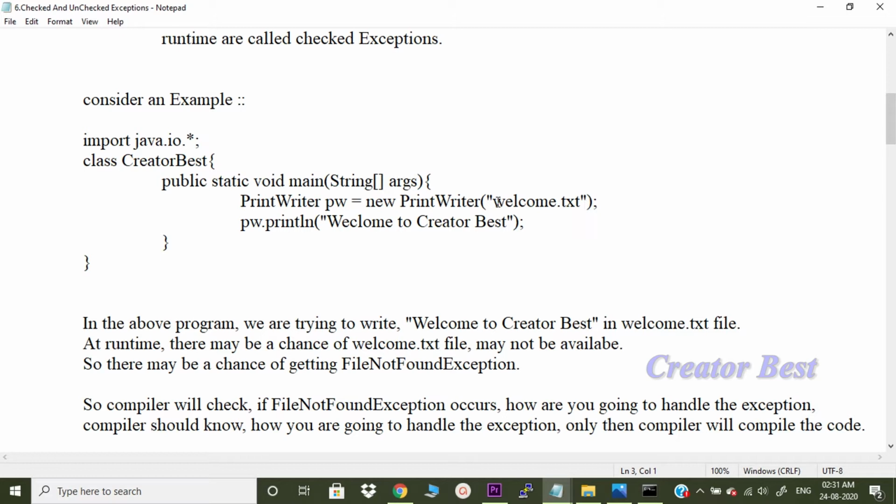In the above program, at runtime, there may be a chance that the welcome.txt file is not available. So there may be a chance of getting a FileNotFoundException.